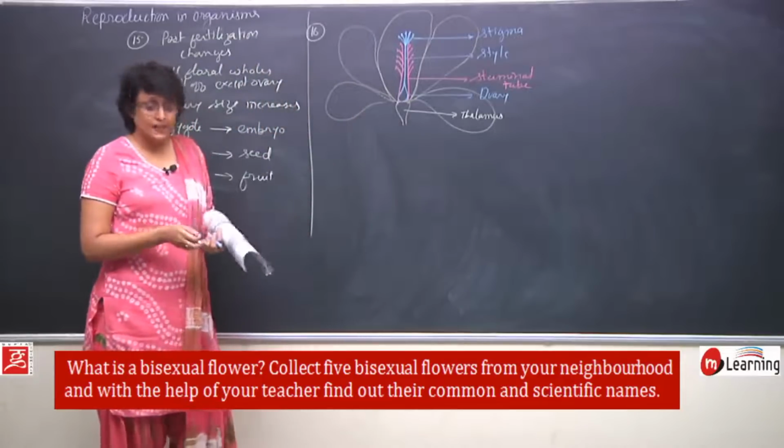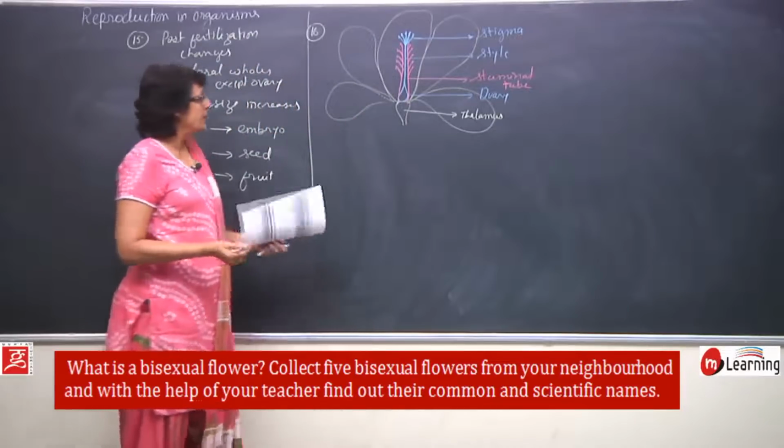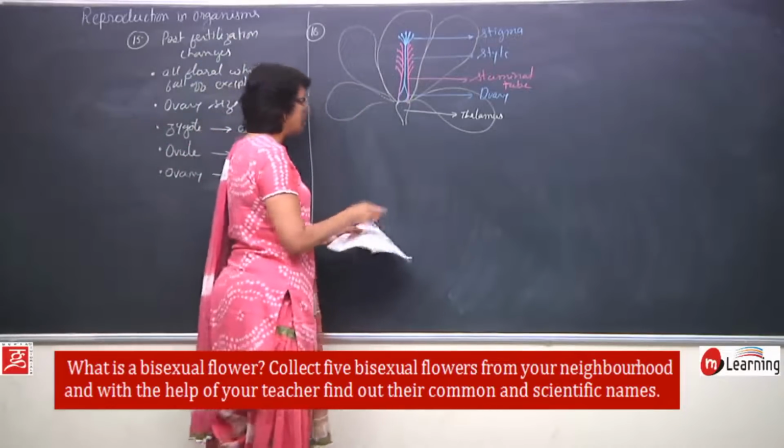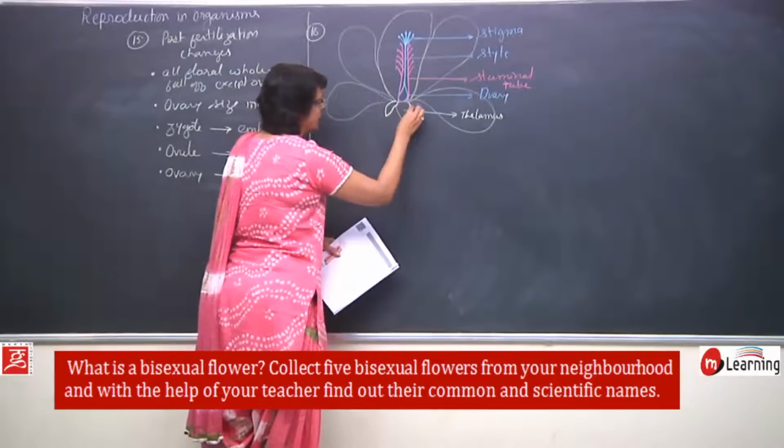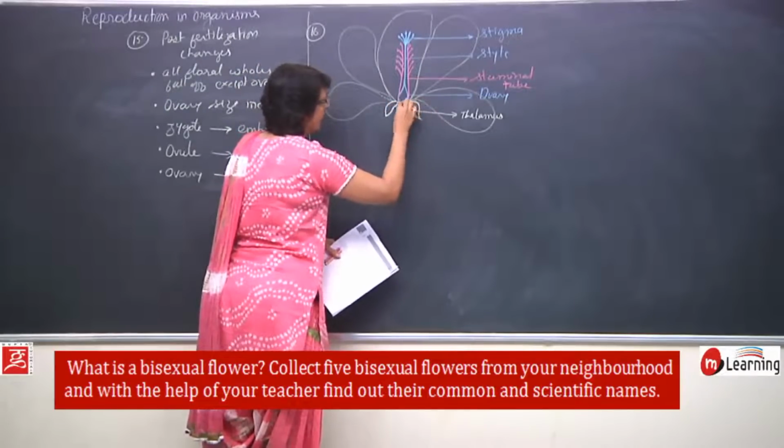Petals are brightly colored to attract the insects or animals for pollination, and the outermost whorl is a green part.